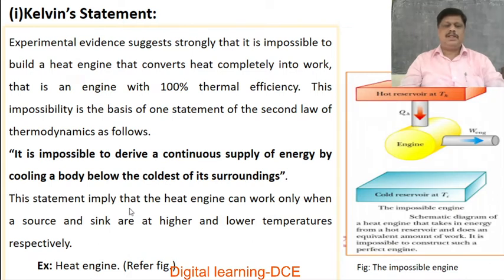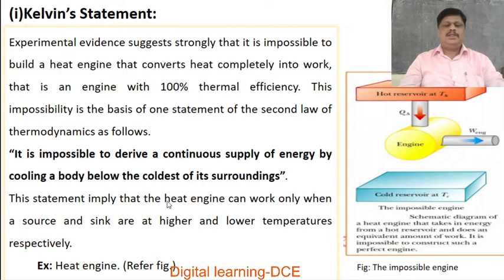This statement implies that the heat engine can work only when a source and sink are at higher and lower temperatures respectively. That means to derive a continuous supply of work, the heat engine should work between different temperatures.